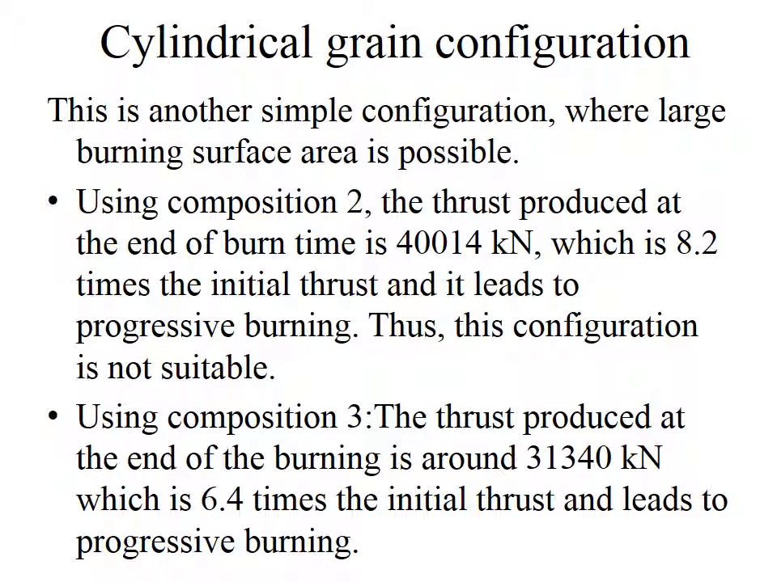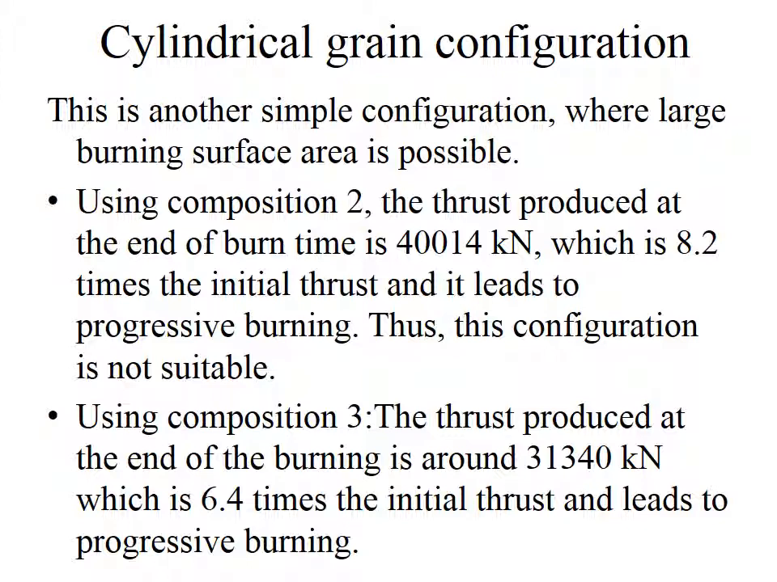Cylindrical grain configuration. This is also a simple configuration where a large burning surface area is possible. Using composition 2, the thrust produced at the end of burn time is 40,014 kilonewton, which is 8.2 times the initial thrust, and it leads to progressive burning. Thus, this configuration is not suitable.